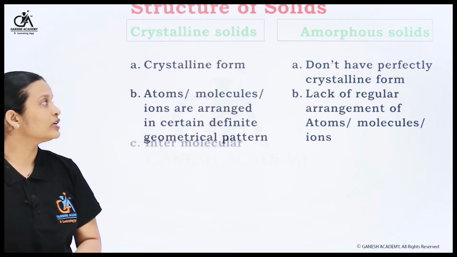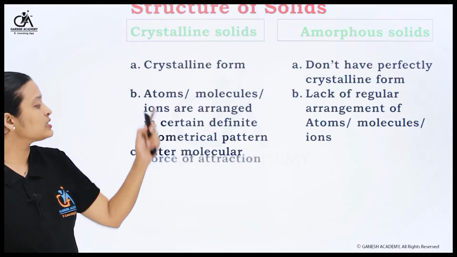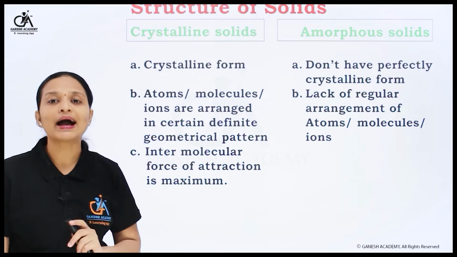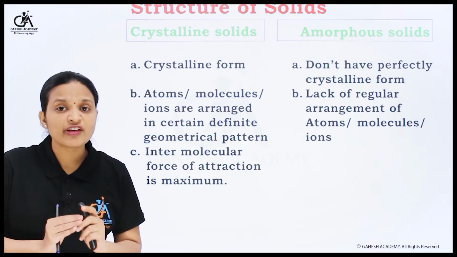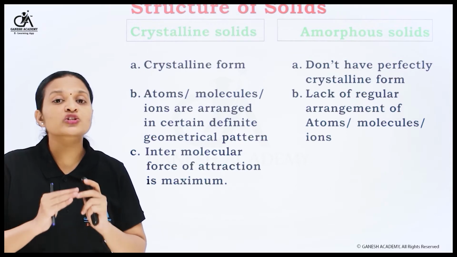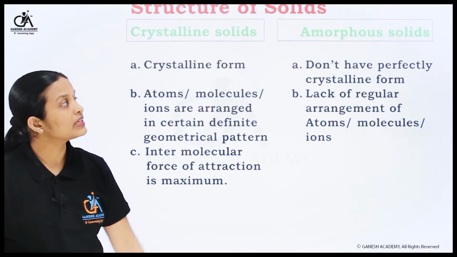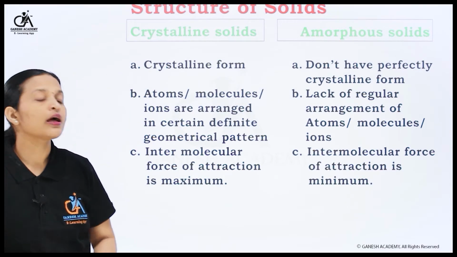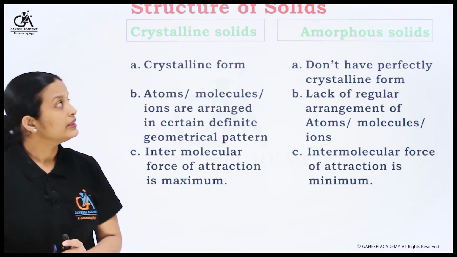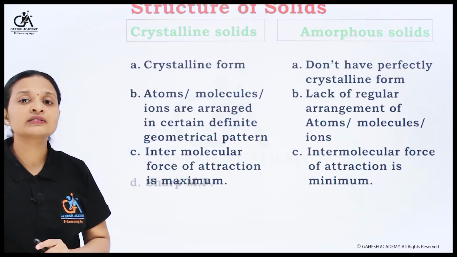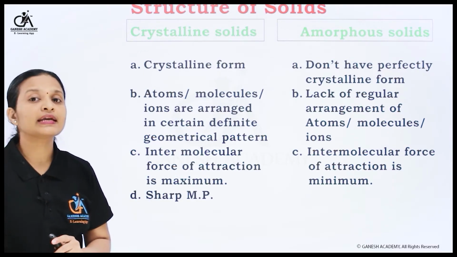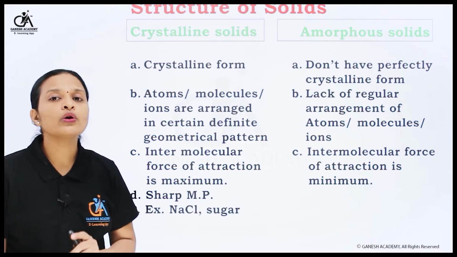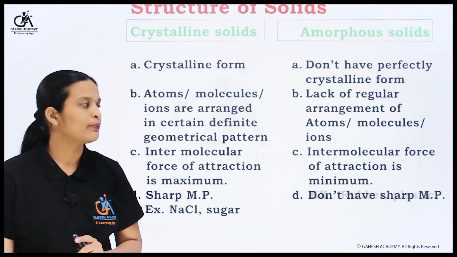The next differentiating point is that in crystalline solids, the intermolecular force of attraction is maximum. Their structure becomes fixed and the force of attraction is comparatively maximum. But in amorphous solids, the intermolecular force of attraction is minimum. Crystalline solids have a sharp melting point, but amorphous solids don't have a sharp melting point.